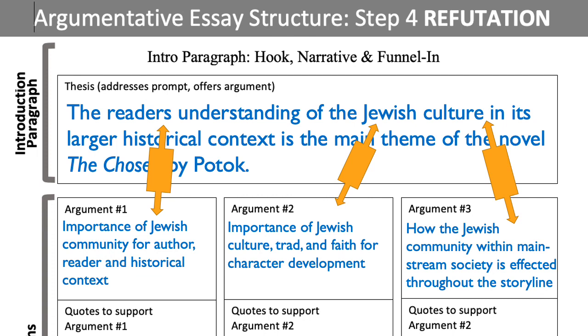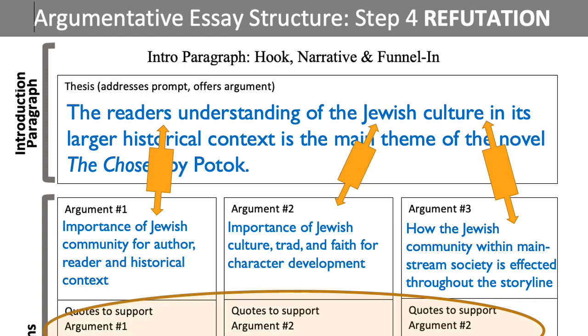From there, you'll notice that larger box. That is meant to be our introduction paragraph. So above our thesis, we will offer a hook, we'll offer a narrative, and we will offer a funnel-in statement that brings us to our thesis. Many times that 3-point thesis you probably wish you could do, that could work quite nicely as a funnel-in statement up in front of your thesis. So just a heads up there, that might be a good way to do it.